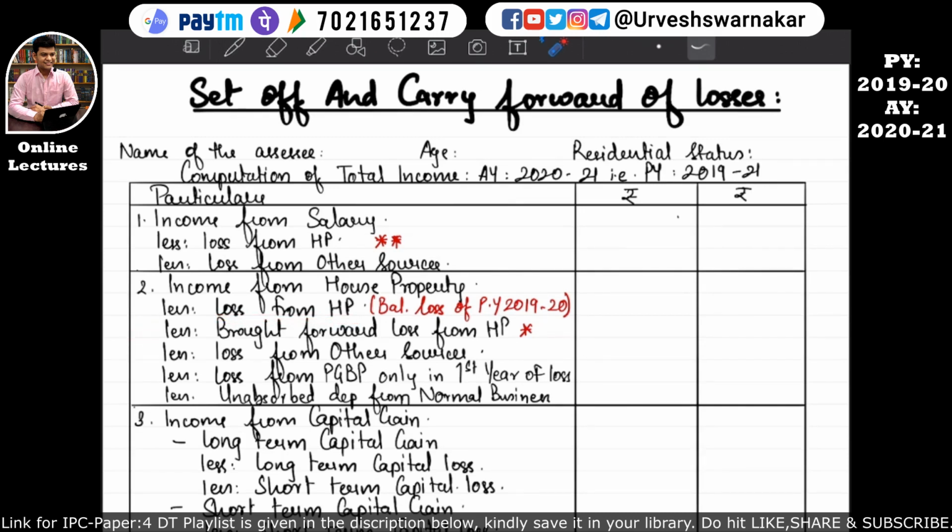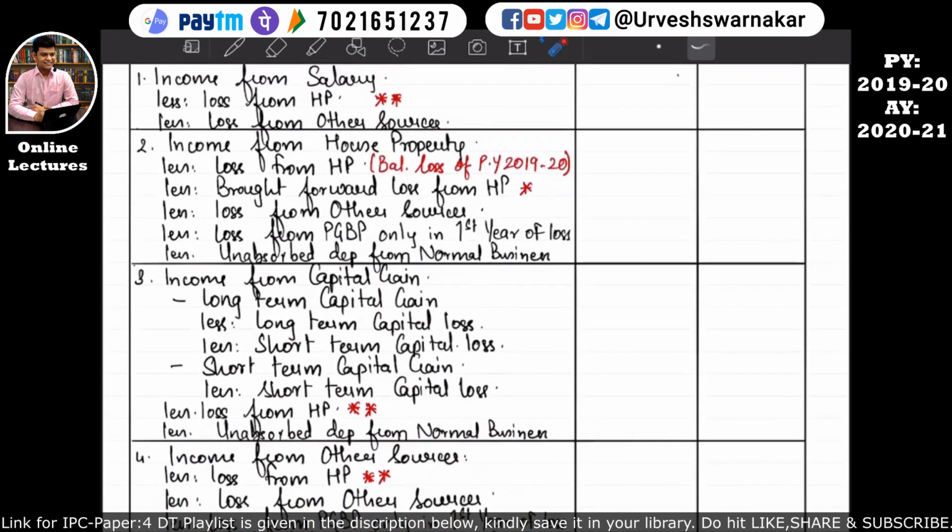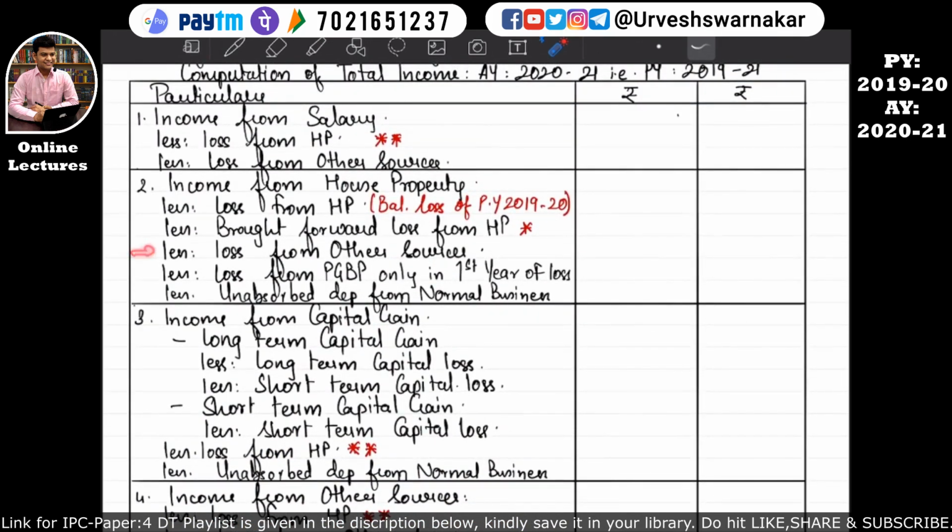The second loss that can be set off is brought forward loss from house property. So there was a condition that if there is a brought forward loss from the house property, then such losses can be set off only against the income of the house property. That is what I have given in the star. So let's come down to the end of the table and read that. If it is brought forward losses, then a maximum of 2 lakh can only be set off against the income from house property. So there is a limit also, maximum 2 lakh, and such house property brought forward losses can be set off only against the income from house property. I hope this is quite clear. So let's move on to the next loss that can be set off against the income from house property, which is loss from other sources.